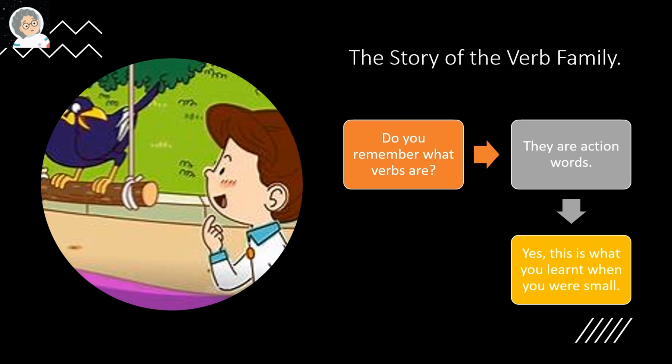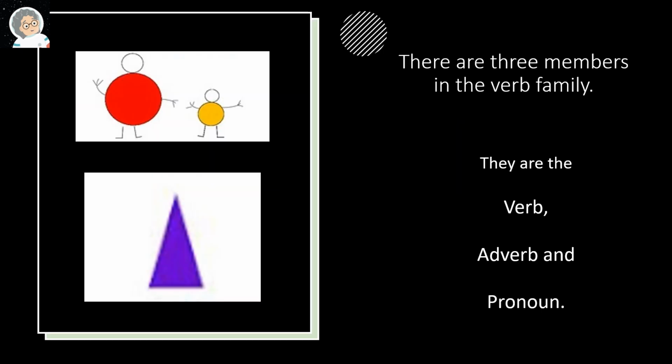The story of the verb family. Do you remember what verbs are? They are action words. Yes, this is what you learned when you were small. There are three members in the verb family. They are the verb, adverb, and pronoun.